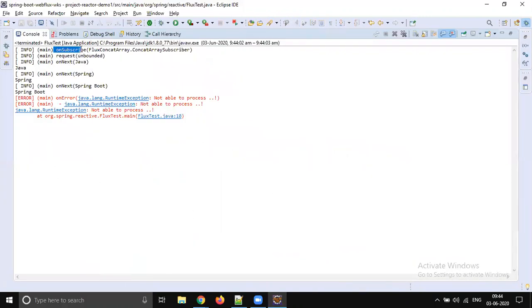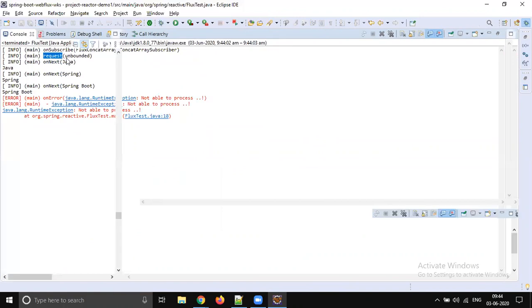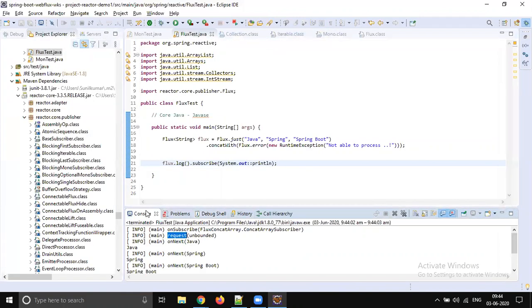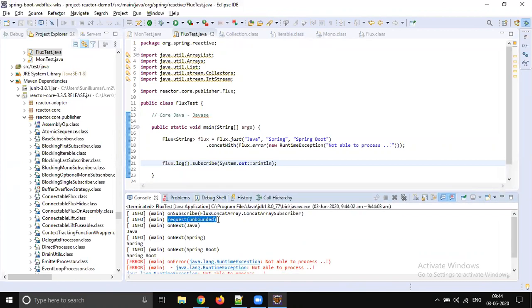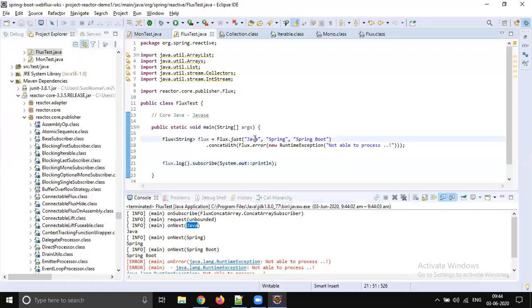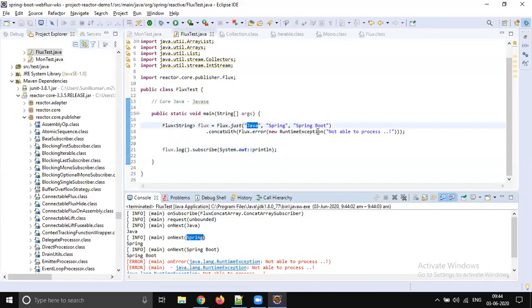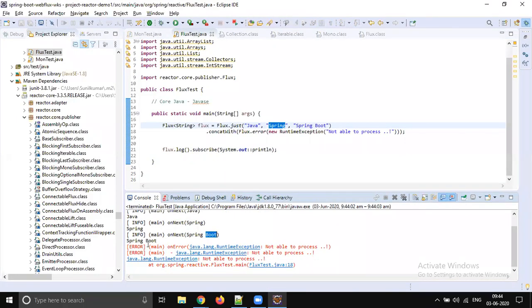You see, first the subscription happened, followed by request. So it starts, requesting the data. First we did subscribe, and then we requested data, and then Flux starts giving the data. It calls onNext and sends Java, the first element, and again it calls onNext and gives Spring, and again onNext and gives Spring Boot, and finally there is an error, so abnormal termination.